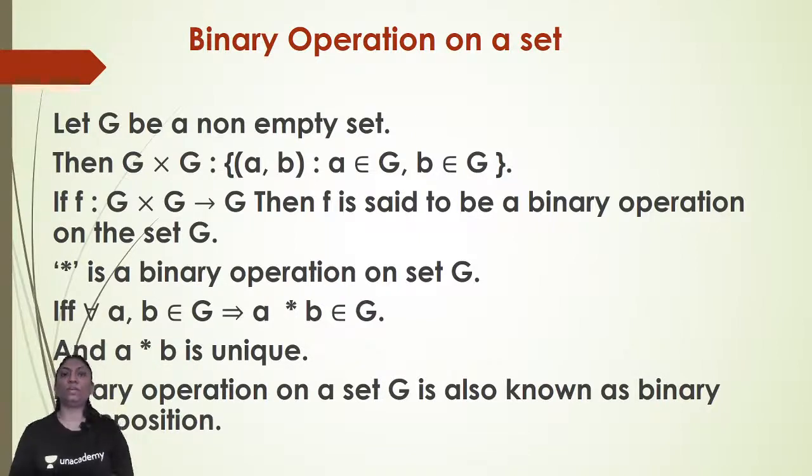Here, let G be a non-empty set. Then G cross G is equal to the ordered pairs (a, b) such that a belongs to G, b belongs to G. If f is defined from G cross G to G, then f is said to be a binary operation on the set G, and star is a binary operation on set G if and only if for all a, b belongs to G, a star b also belongs to G.